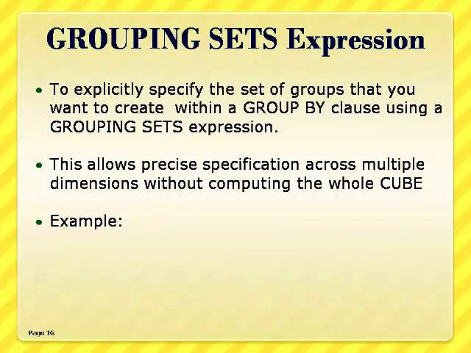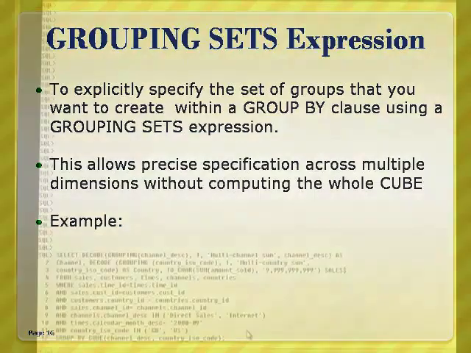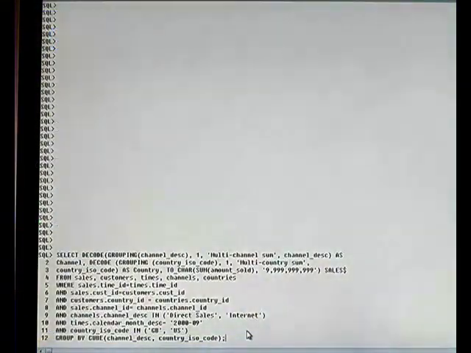For example, if the grouping sets operator involves subtotals over two dimensions, say A and B, then you can denote only certain desired combinations of these dimensions by using the grouping sets operator. Now we demonstrate how to use the grouping sets operator along with the decode function in SQL.